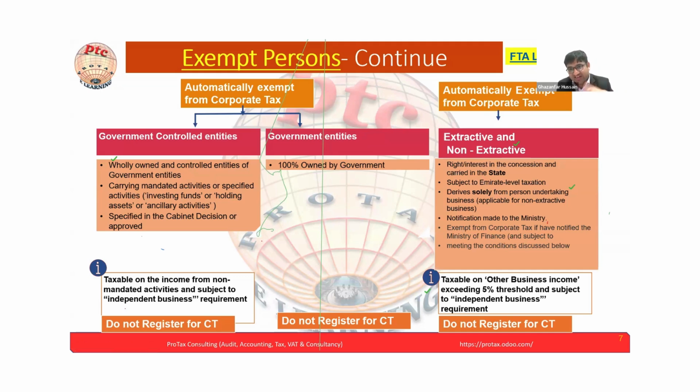you are extracting oil and gas or any natural resource, because you've taken the right for the natural resources from the government and you are paying the Emirates level taxation. We will later discuss in detail what extraction and non-extraction are. Extraction is directly linked: if you are extracting the oil or gas from the sea or the land, that is extraction. But after extraction, if you are processing that item, commodity or product further, that is non-extractive. Refining the crude oil is called non-extractive, but other activities are also part of that.